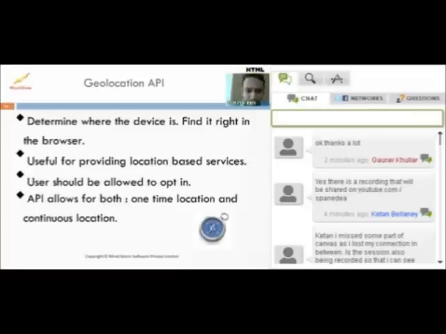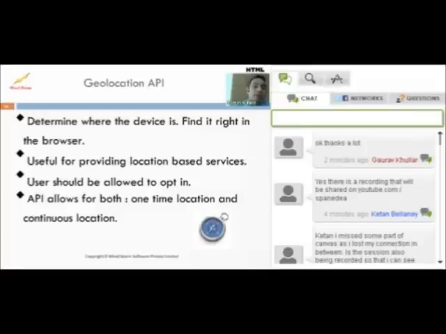So you will see that all the browsers have built-in permission-based grant, and they ask the user that this application is going to try and track you, is it okay or not. So that's actually built for you in the browser itself. And JavaScript APIs are there to get not just a one-time location, but even if you are moving, you can continuously monitor and see what the new latitude longitude is.